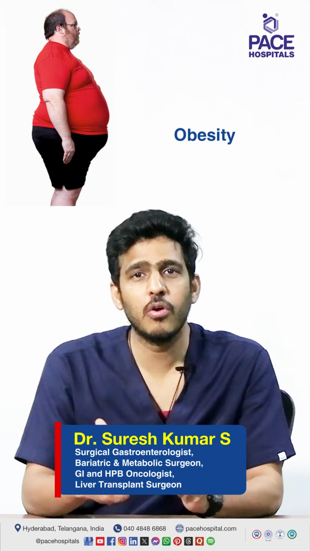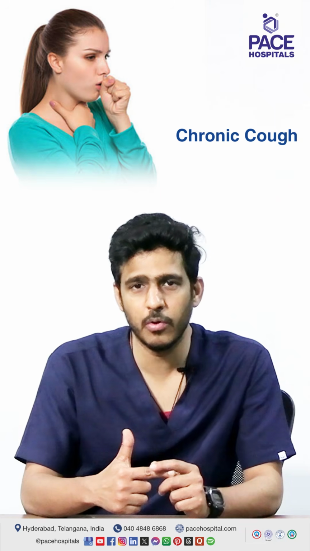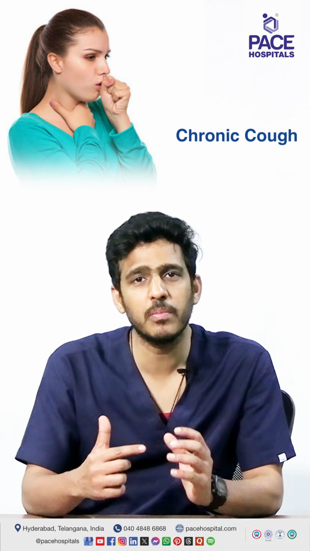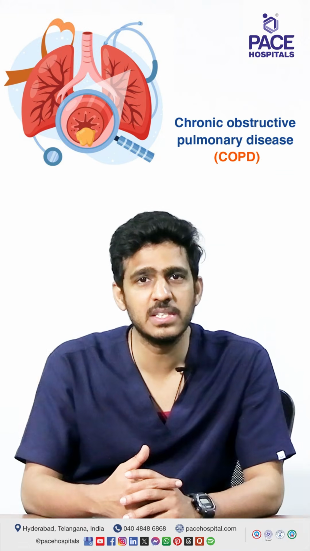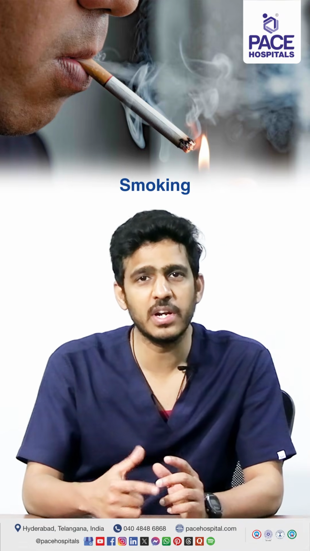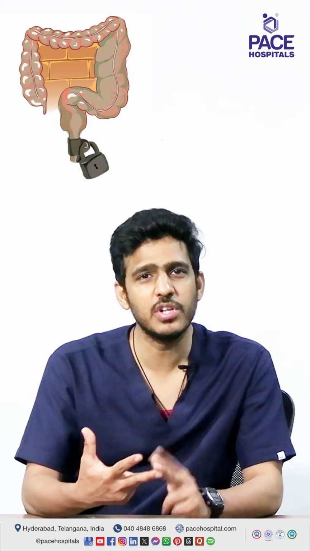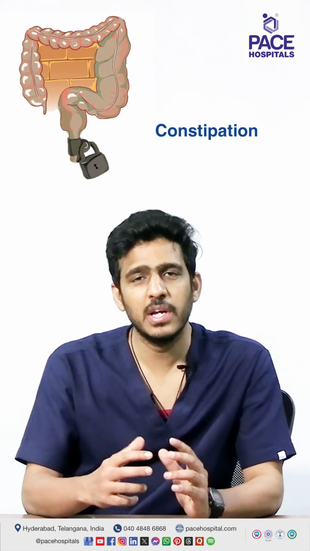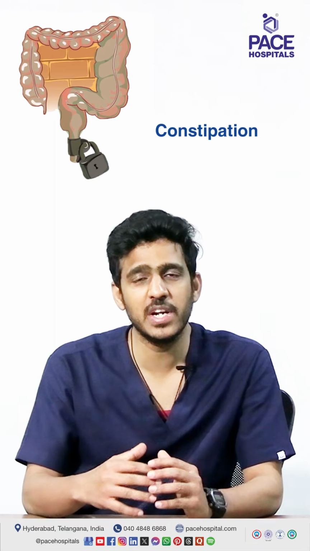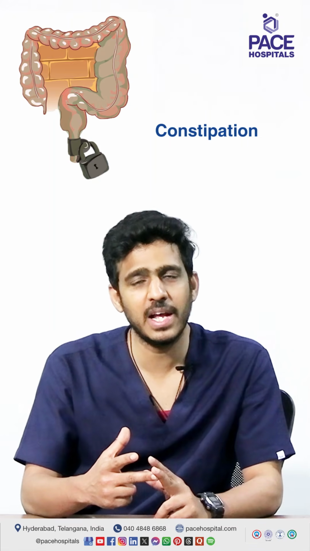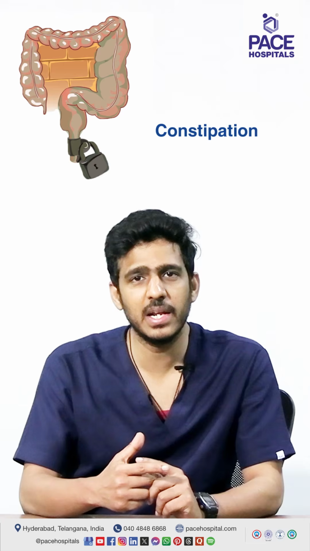Second thing is chronic cough, where patients cough for weeks or months together, like in case of asthma or any COPD, that is disease of the lungs associated with smoking. These can cause raised intra-abdominal pressure. Third important thing is constipation. Patients who usually strain while passing motion are also at high risk of developing umbilical hernia.